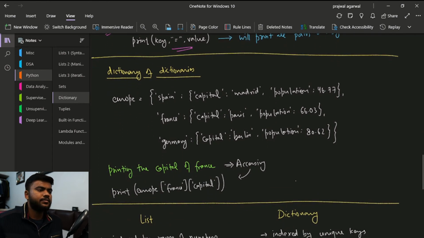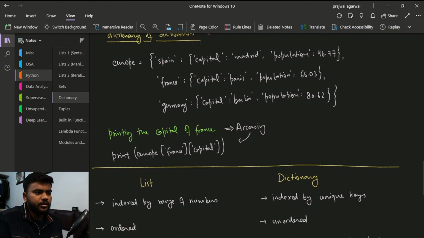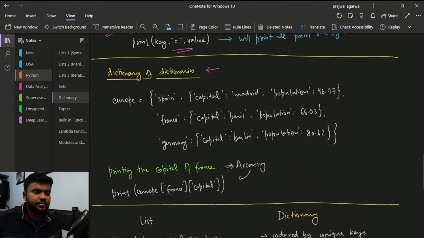Another thing is, you can also create dictionaries of dictionaries. This can be used to show more real life situations, because there are several countries and every country has a lot of specific details. For example, its capital, its population, number of states, number of languages spoken, the sex ratio and everything. So all these things can be represented using dictionaries of dictionaries type of data structure.